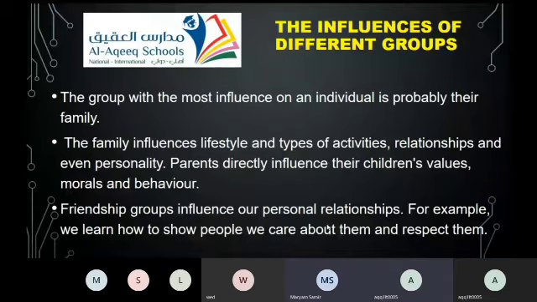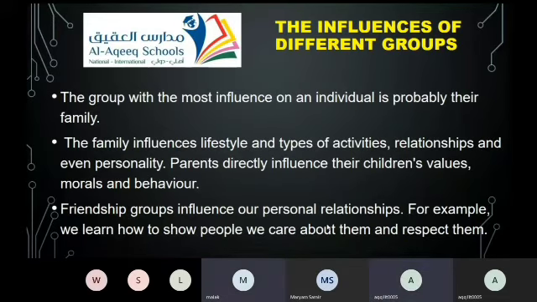Great. Malak, go ahead. The slide is talking about how the people we're connected with can show us some skills. For example, parents can teach us some morals and behaviors. Friendships can, for example, teach us how to respect each other and give us some examples about how to care for each other. Just this. Done? Yes.